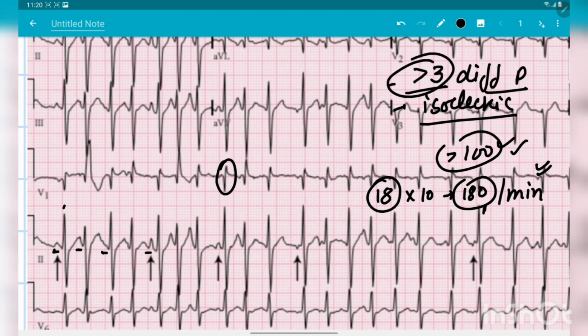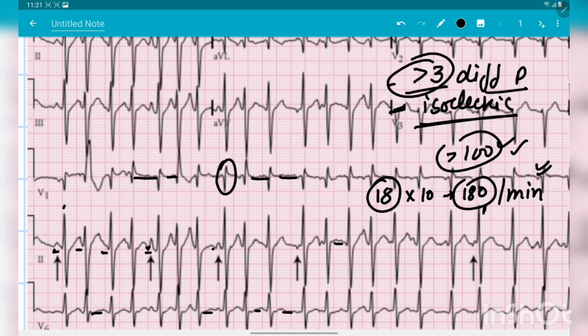We have more than 3, even more than 4 or 5 different types of P waves here. And the other thing is the presence of this isoelectric line between these P waves. As you know, you can see between these P waves originating like this, and then the QRS complex is generating, then this T wave merged with the P wave, and there is this isoelectric line like you can see here. And you can see clearly in this, there are a lot of isoelectric lines present between the two morphologies of P waves. Like this, you can see there is an isoelectric line present.